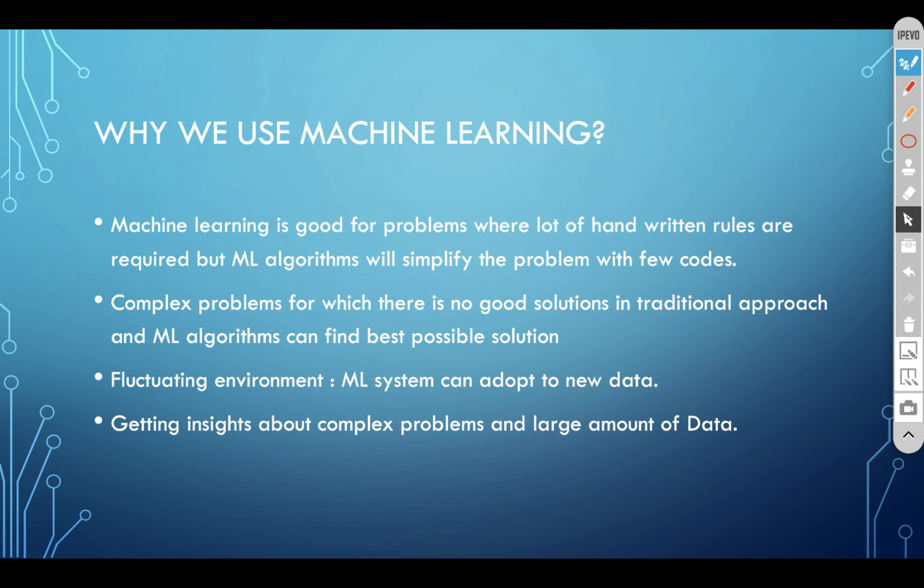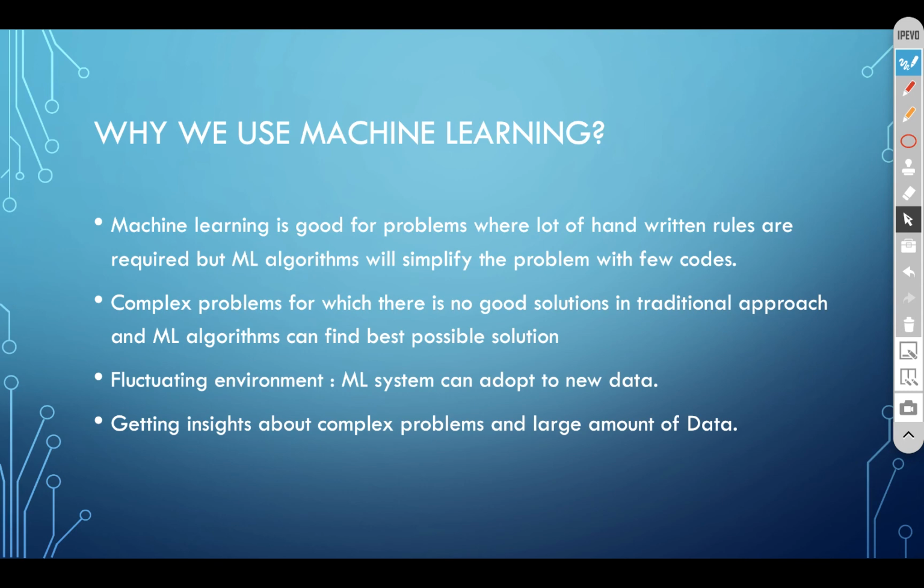For a human, working on large data or information to bring out some outcome, predictions, or assumptions takes a lot of time. But we can simplify that work with ML, for complex problems for which there is no good solution in the traditional approach, or fluctuating environments where an ML system can adapt to new data immediately.